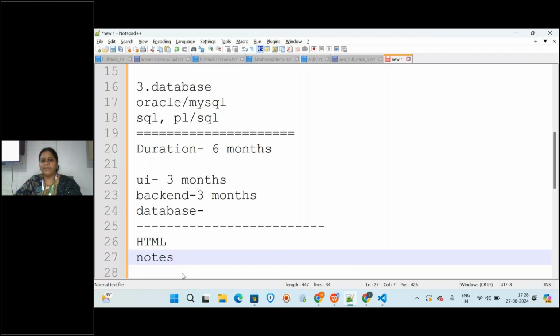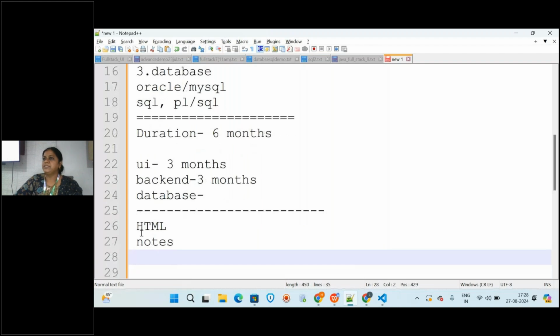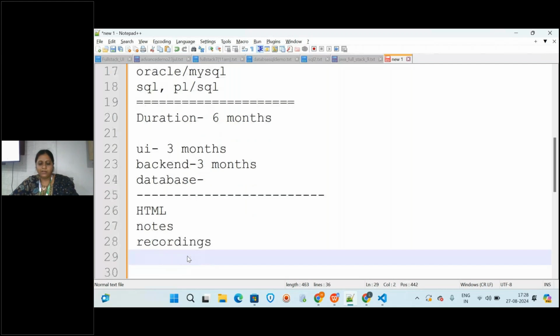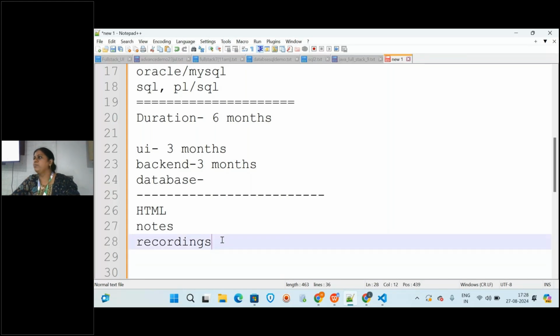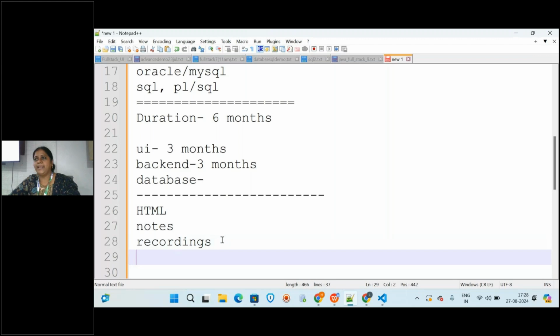Okay, so every day you will get the running notes as well as the topic notes separately as a document. Along with that you will also be getting the recordings. Maybe today you attended online, and some people have attended offline also, correct? So now by chance, by any emergency, you missed the session and could not attend, you can always follow the recording of the missing session.